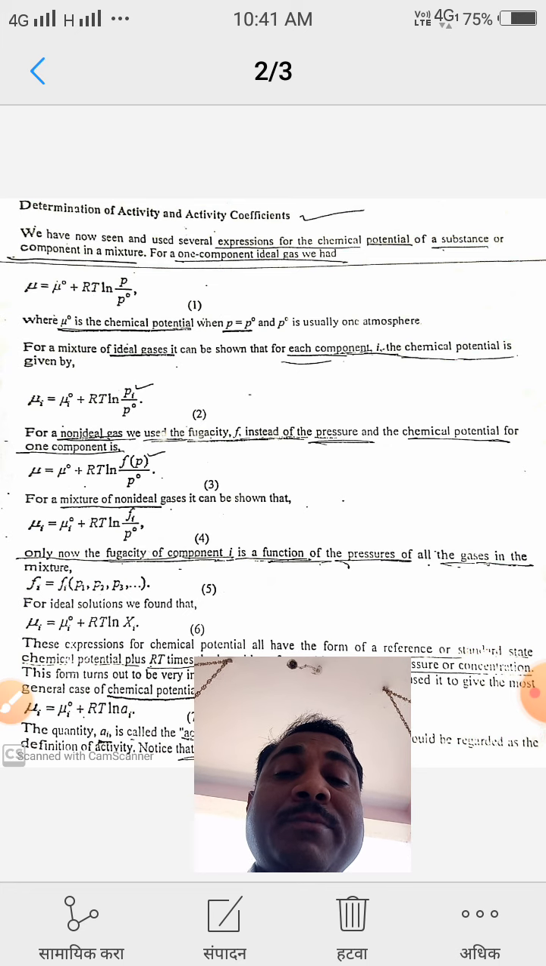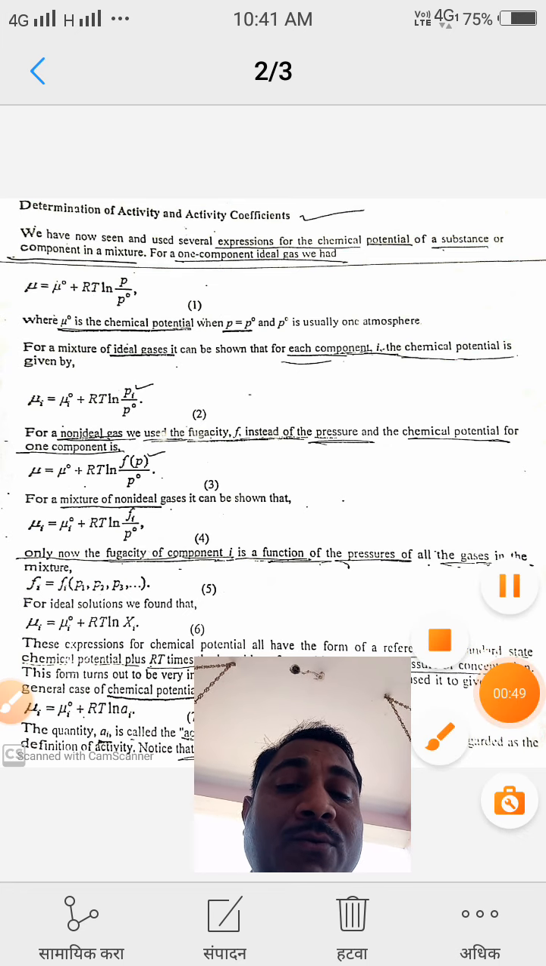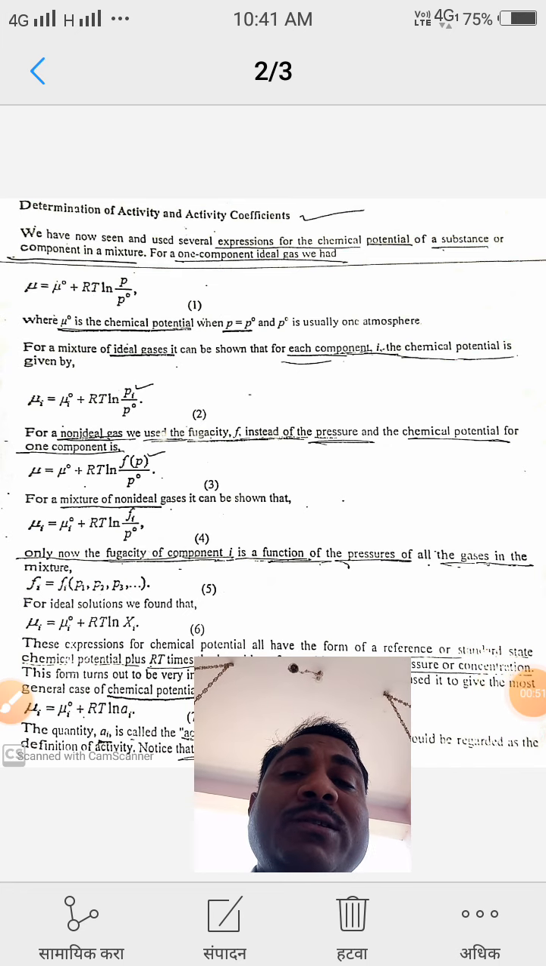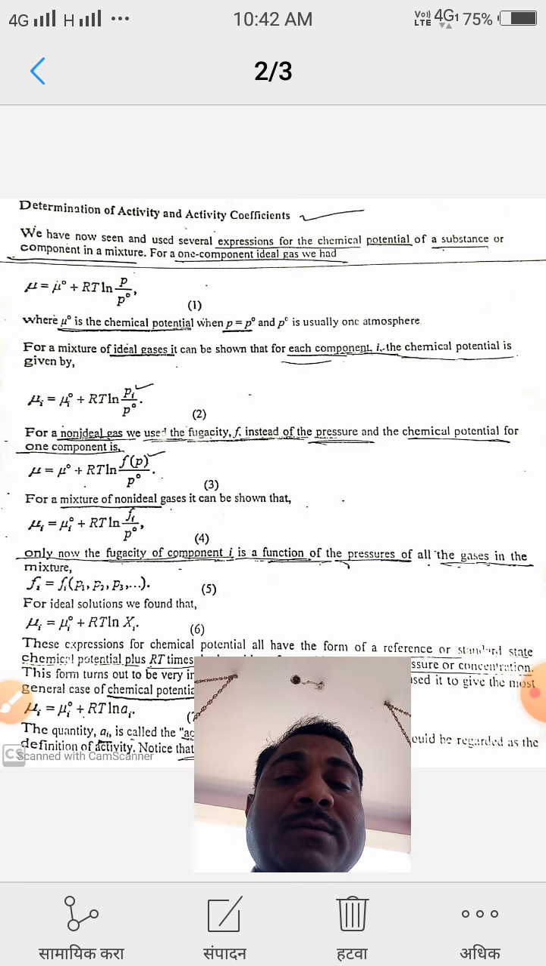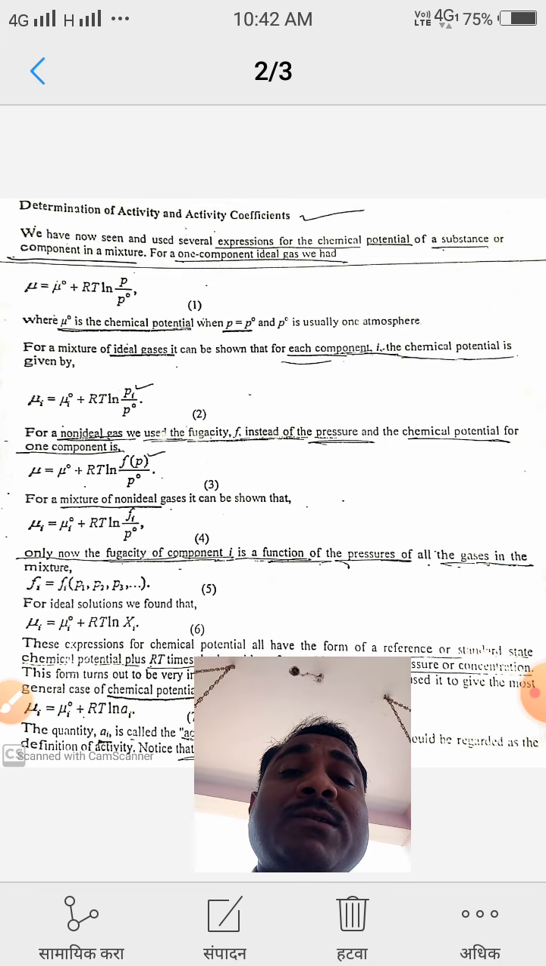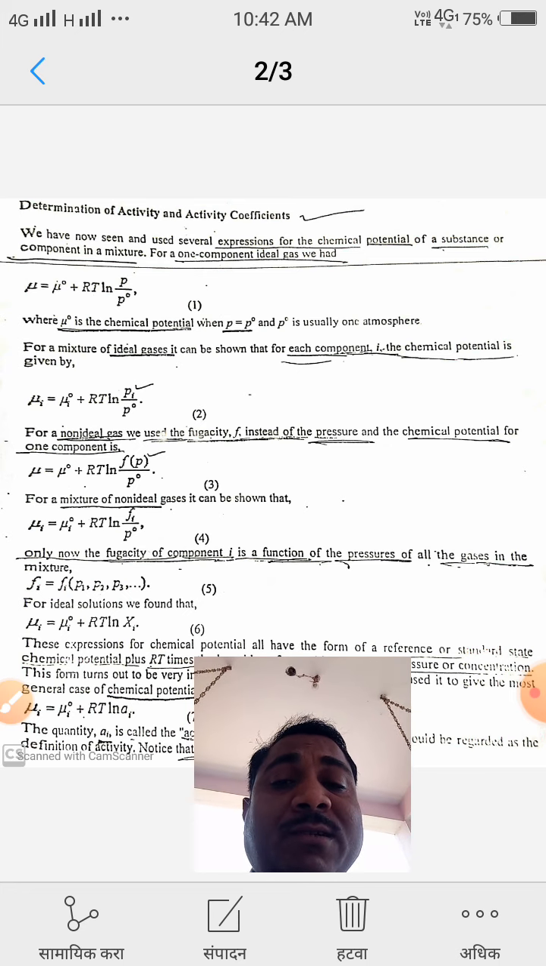We have determination of activity and activity coefficient. We have now seen and used several expressions for the chemical potential of a substance or component in a mixture. That means here some information is given. There are several expressions for chemical potential of a substance or component in a mixture.